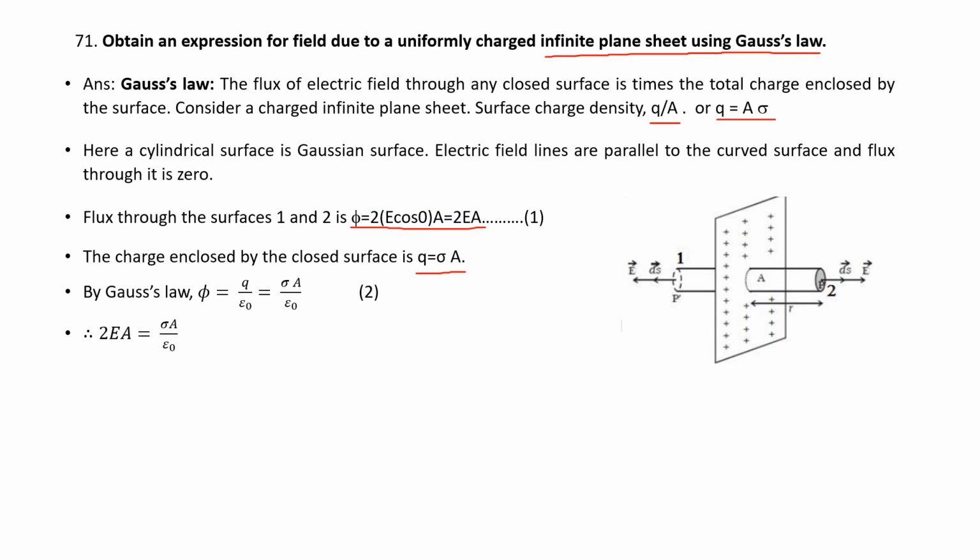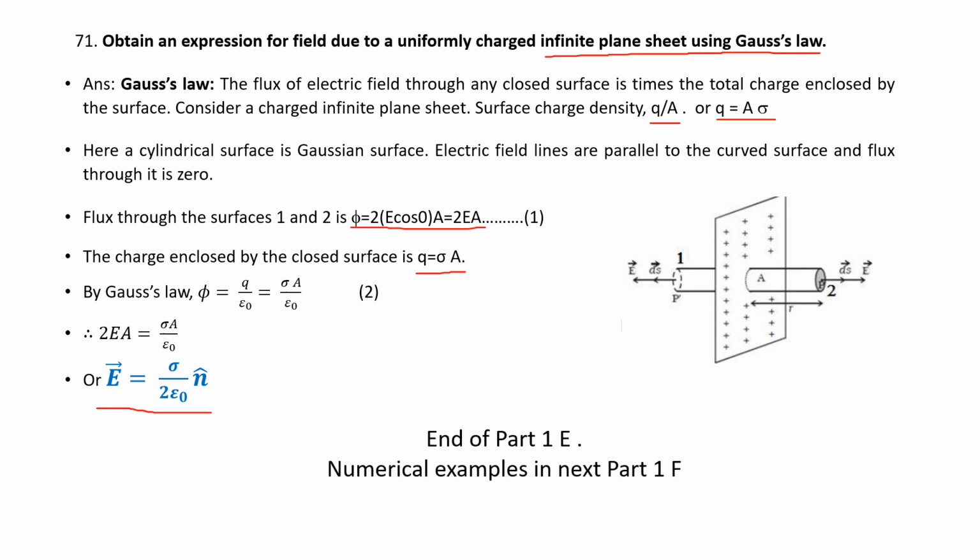Comparing equations 1 and 2, 2EA is equal to sigma A by epsilon naught, or E is equal to sigma divided by 2 epsilon naught into vector n. A and A get cancelled, and the 2 is brought to the denominator. This is the equation for the field due to a uniformly charged infinite plane sheet.